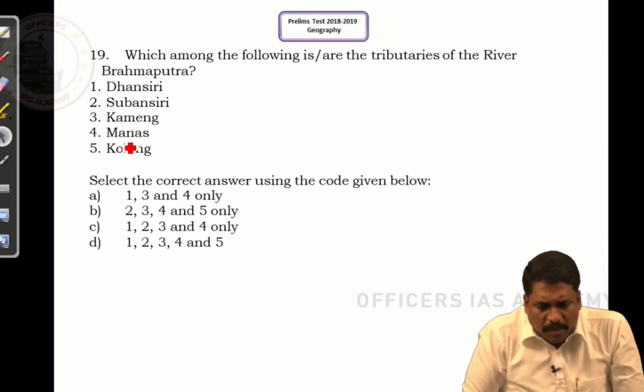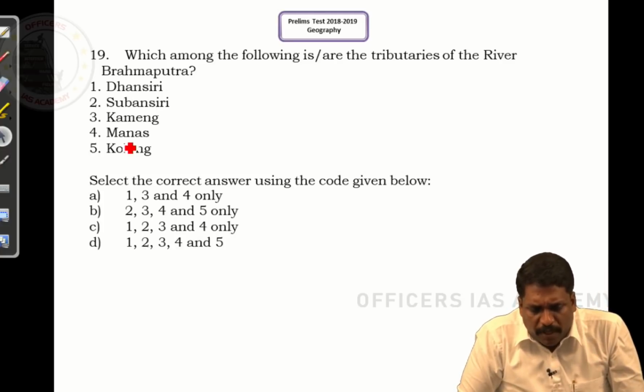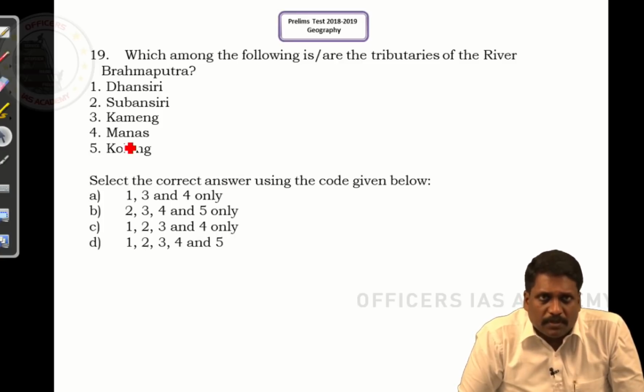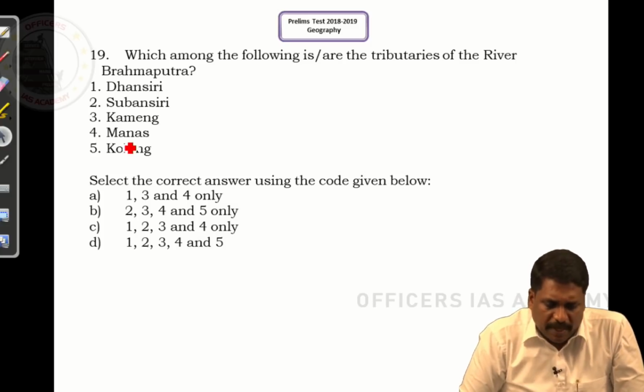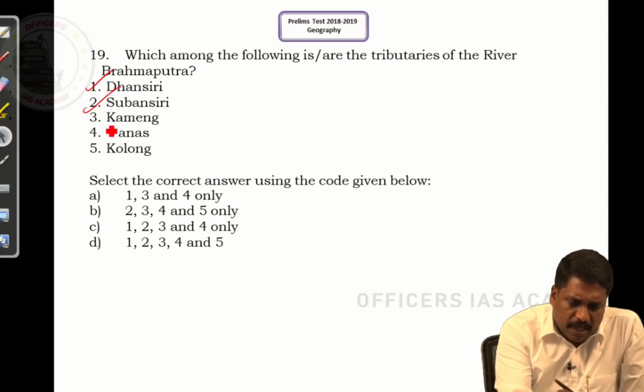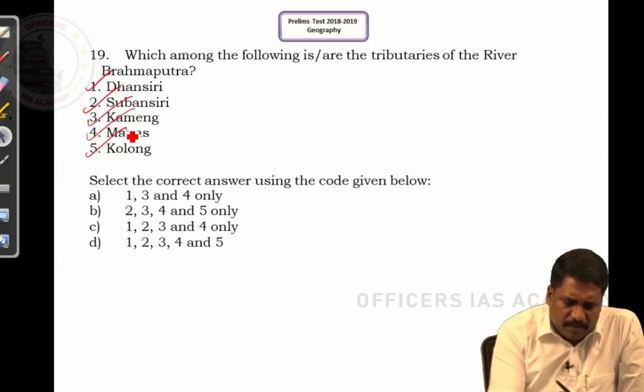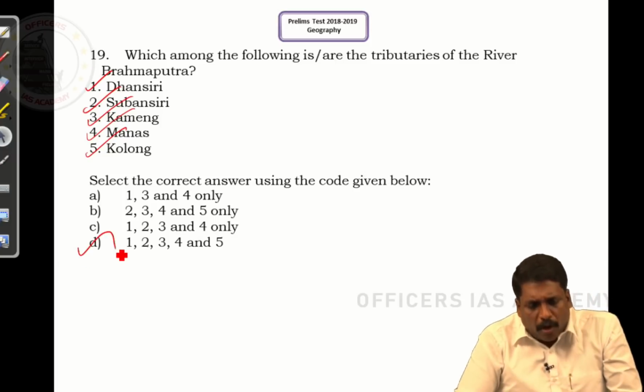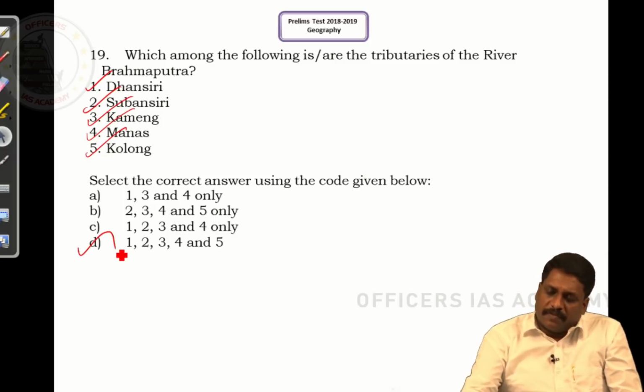Right, sir. Which of the following are the tributaries of river Brahmaputra? So, among the following, you have to identify which are the tributaries of Brahmaputra. Dhansiri, yes. Directly factual. Subansiri, yes. Kameng, yes. Manas, yes. Kolang, yes. It means all 5 are tributaries of Brahmaputra.